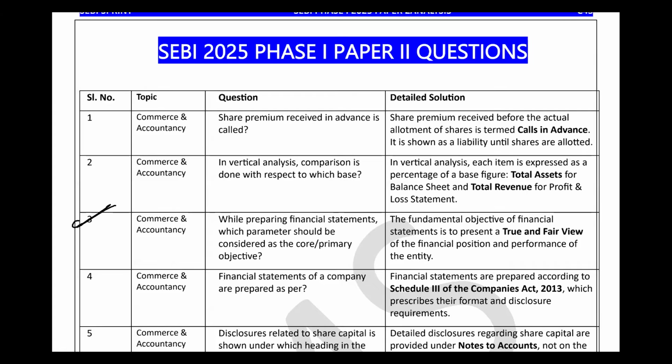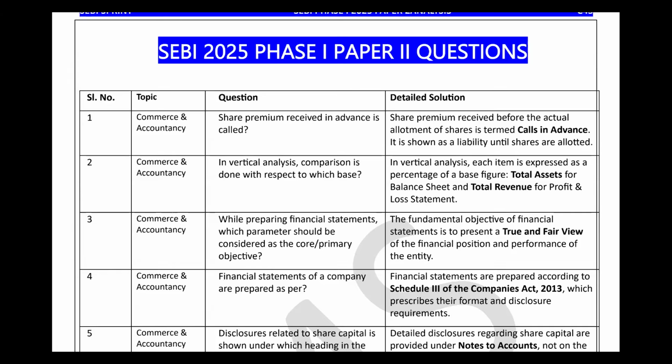Now we are moving towards the third question. For commerce and accounting, the third question asks: while preparing financial statements, which parameter should be considered as the core primary objective? This is the parameter you have to consider when you prepare financial statements. If you have read Schedule 3, you won't find this in NCERT. In Section 129, when you read this Schedule 3, you will find that whenever we are preparing the financial statement, the parameter is true and fair view. Is it clear?